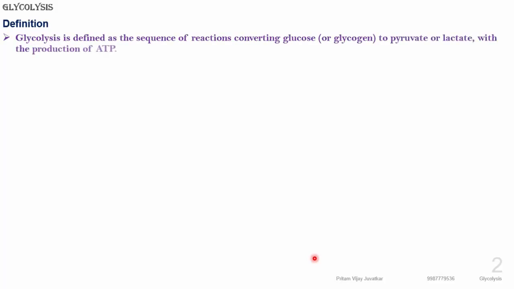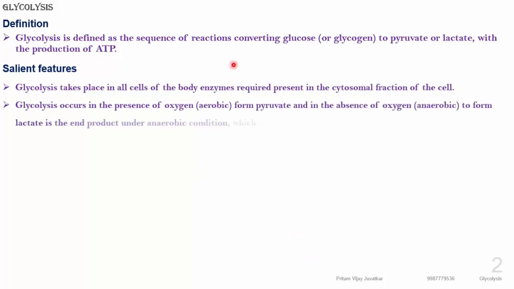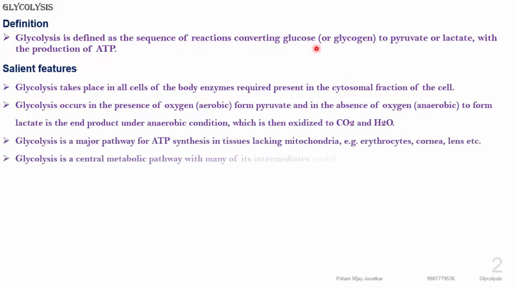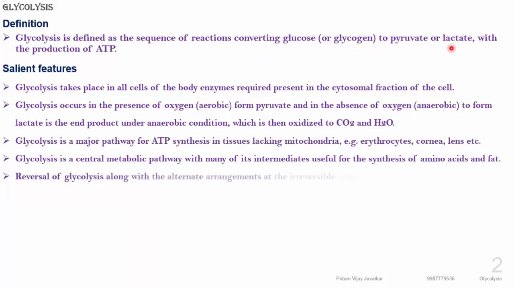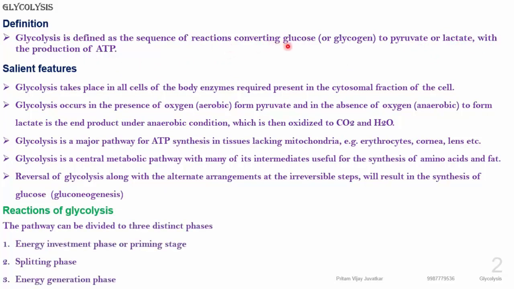When we think about glycolysis specifically, it is nothing but oxidation of glucose. It is defined as a sequence of reactions converting glucose to pyruvate or lactate with the production of ATP.